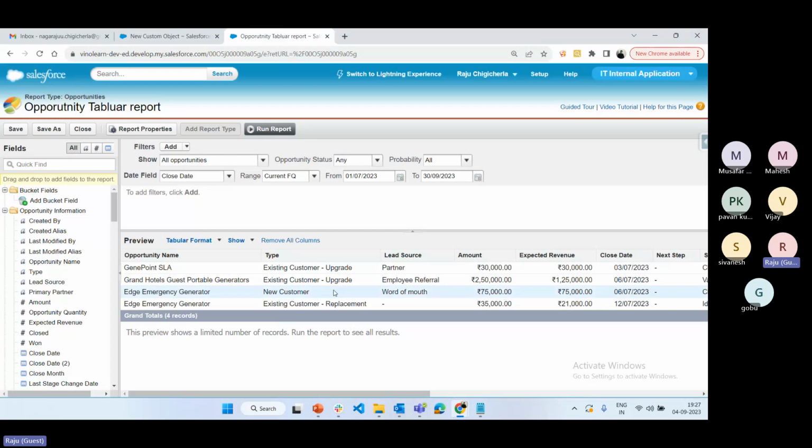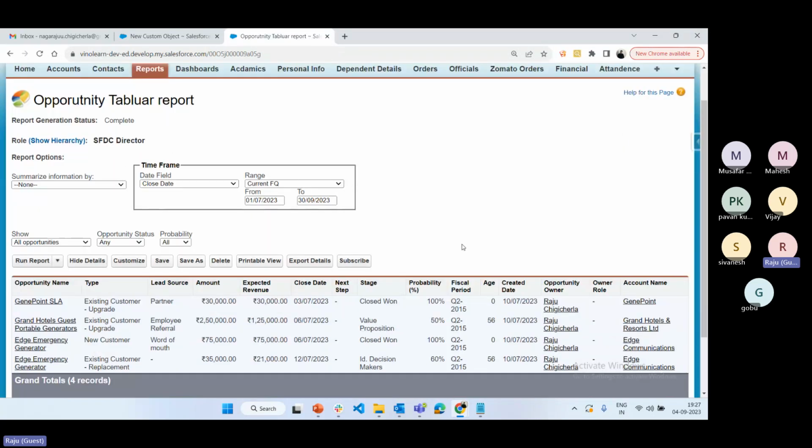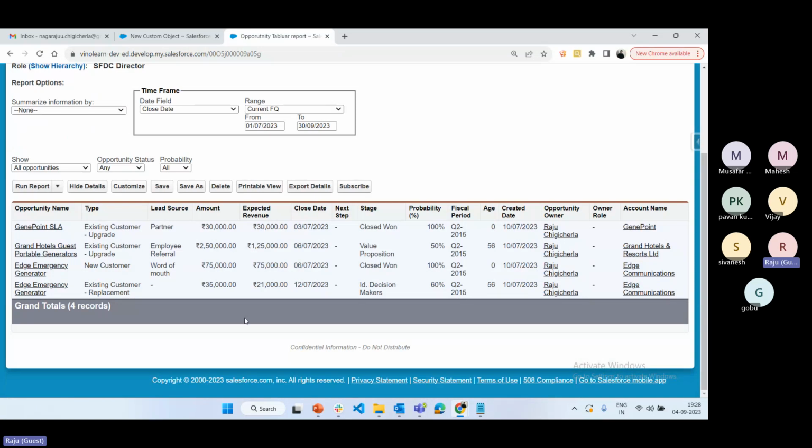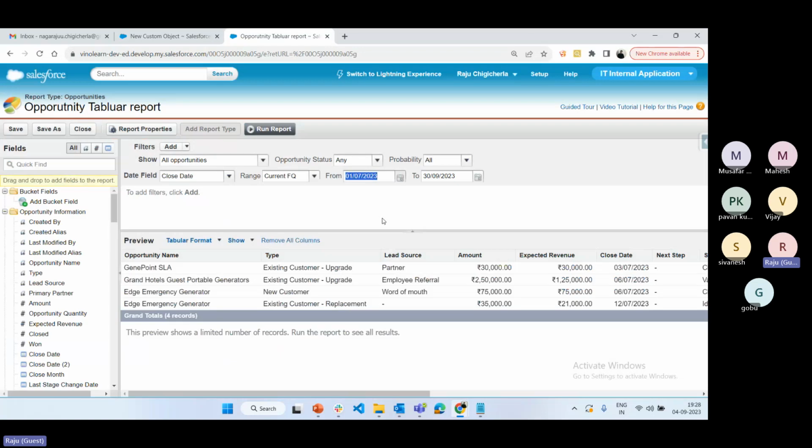Run Report means if you run the report here, only limited data is shown. If you run the report, the actual data is displayed here. See here, this is how we can display the data. Again you can click on Customize, it will go back to the customize page, and we can change the data. So these are the buttons available in the report. Hope these buttons are clear.